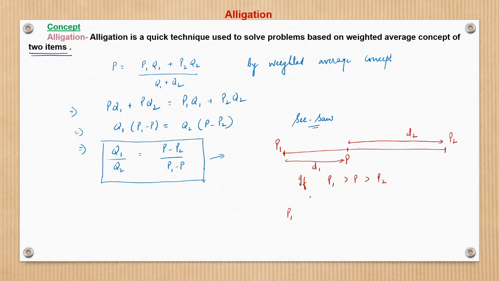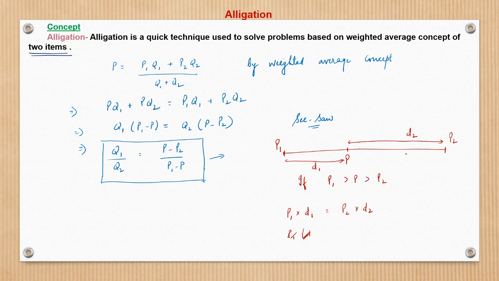Meaning the balance will only be there if P1 into D1 is equal to P2 into D2. And what is D1? D1 is the distance between P and P1. So what does this mean? The heavier person should sit closer to the center, or the average in this case, and the lighter person should sit far away from the weighted average center for the seesaw to balance.